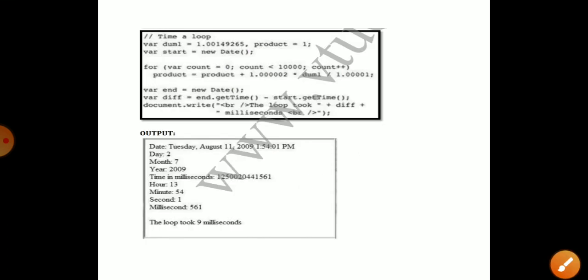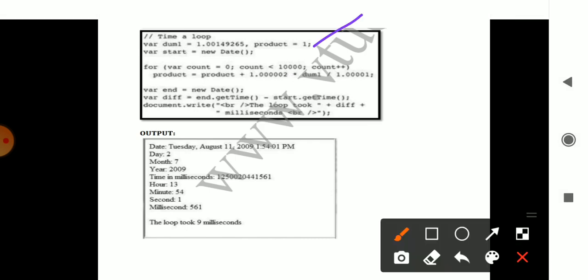So where is the loop introduced now? First let's check what is considered. You have a variable, which is a dummy variable, with a value of 1.0014, considered as a dummy value. And the product is initialized to 1. Then the variable start is a new Date. Whichever date I want to take, I will consider that particular date, and it will be printed.